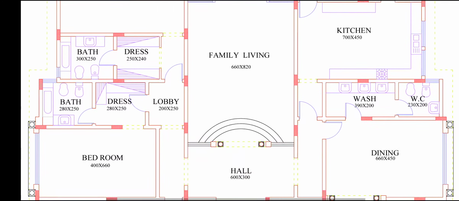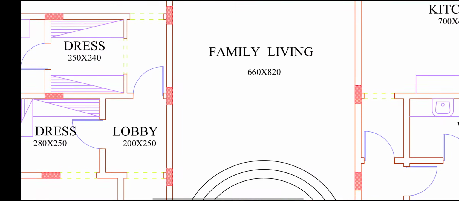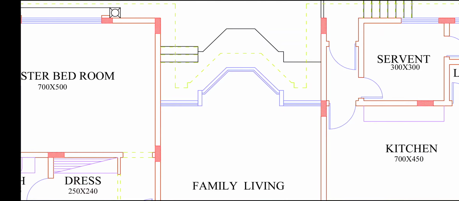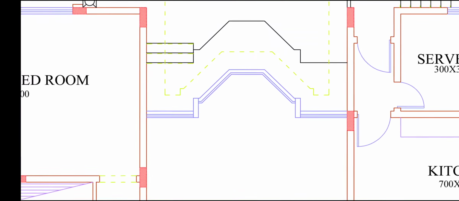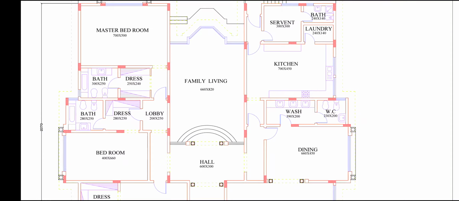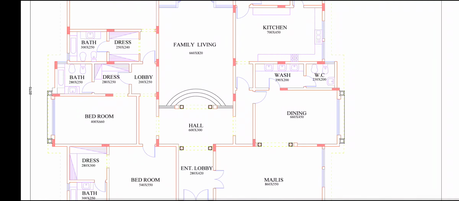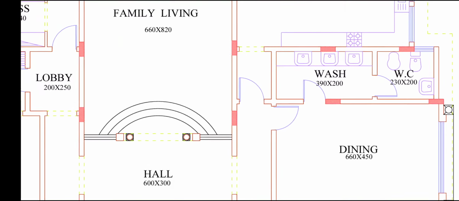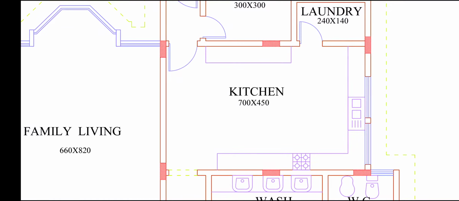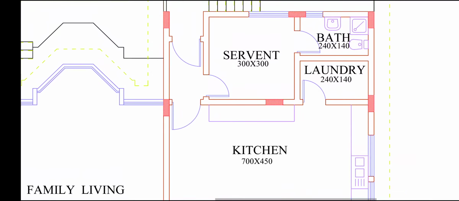And this family living area is 660 by 820, and this is a wide sliding glass area, glass panel. It will go full glass frame. This plan covers the boundary, the full boundary, and this is our dining. This side we are getting a wide kitchen, 7 meters by 4.5 meters.